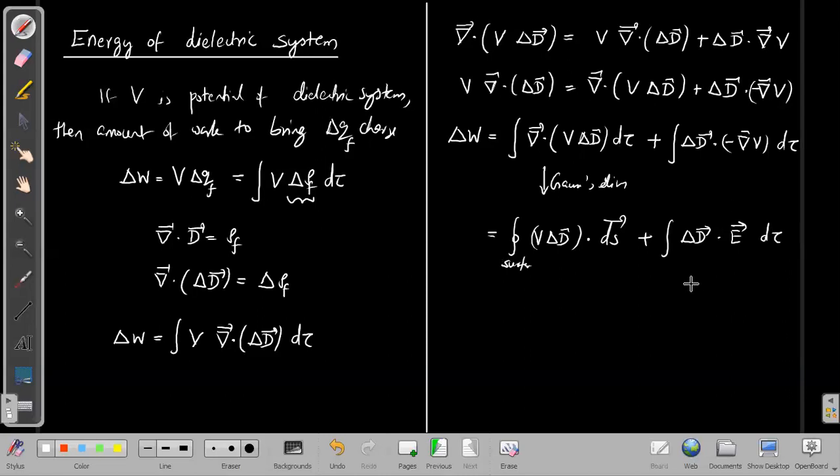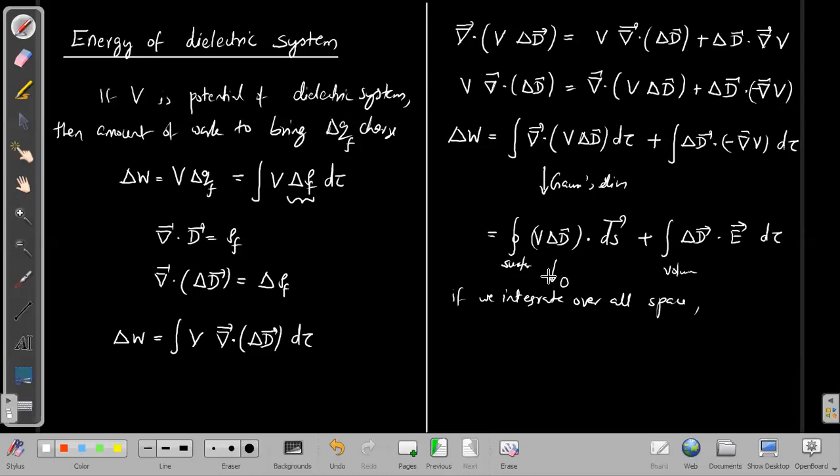Now if we integrate over all space, then the domain of integration becomes the entire space, and the surface would be at infinity. If the surface is at infinity, then this integral will vanish; it will tend to zero.